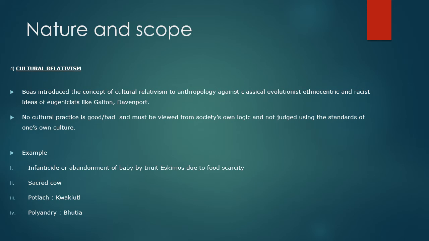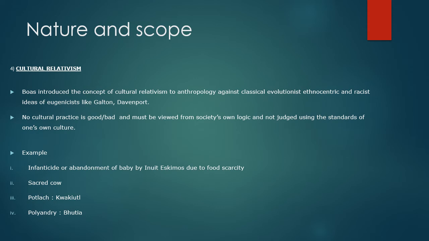Then the next is the practice of potlatch. As we have already discussed, it may look very aberrant, why a society is wasting or redistributing wealth in this particular manner. But it's a tool of gaining political power as well as social credit for fighting times of scarcity. The last is polyandry. For a person from a society where monogamy is practiced, it may look like what kind of promiscuity this society is following.